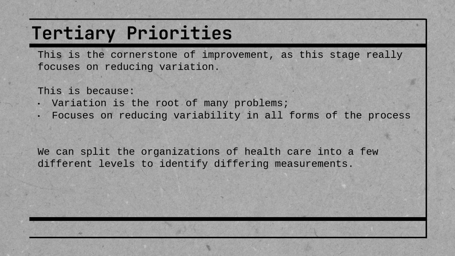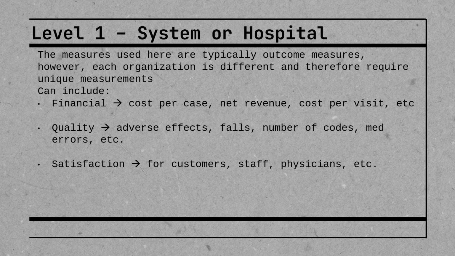Now, with these in mind, we can also split the organizations of healthcare into a few different levels, and then this is going to help us further to define what measurements we should use, how we should use them, realistically what's of particular interest to us. So our first level that we're going to focus on is level 1, the system or hospital. Okay, so these measurements in this level, they're typically outcome measures.